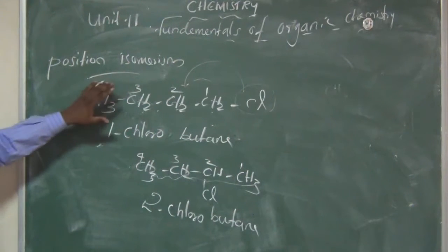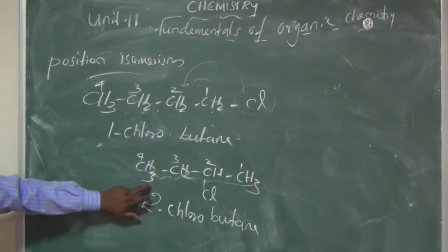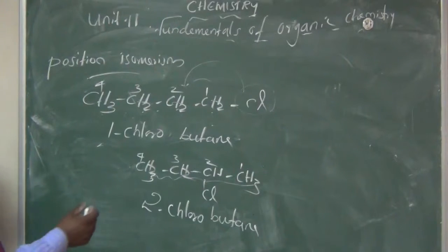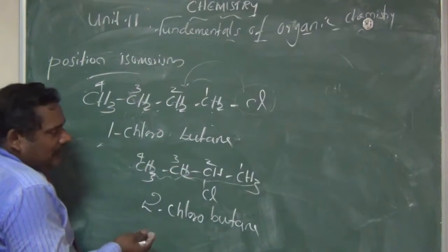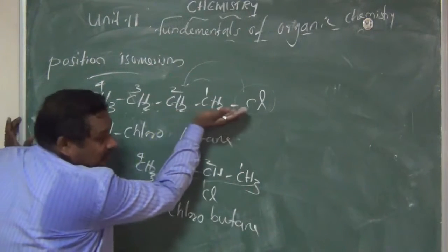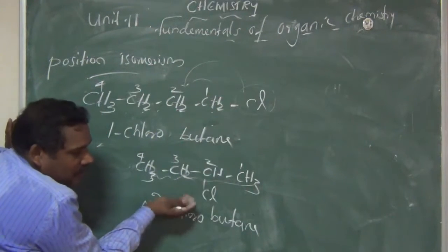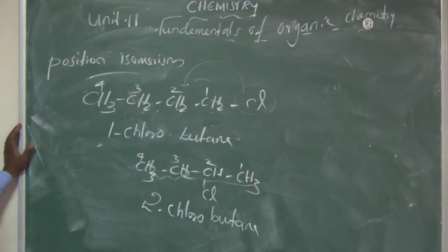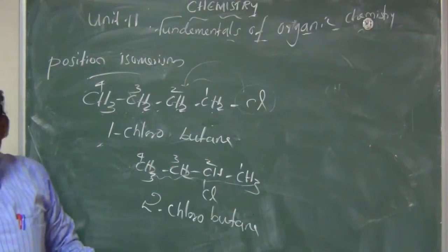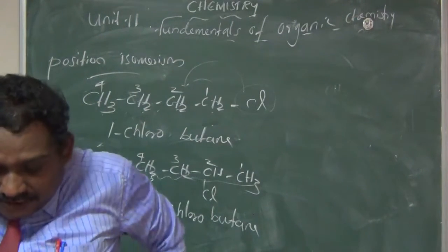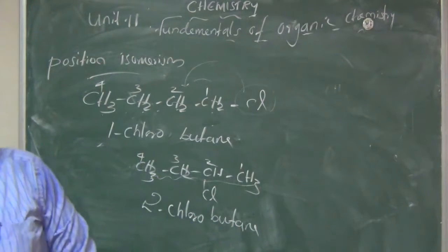Okay, so these two compounds have the same molecular formula. But what is the difference? The position of the substituent is different. In the first compound the substituent is present on the first carbon, and in the second compound the substituent is present on the second carbon. That we say is position isomerism. Which isomerism? Position isomerism.